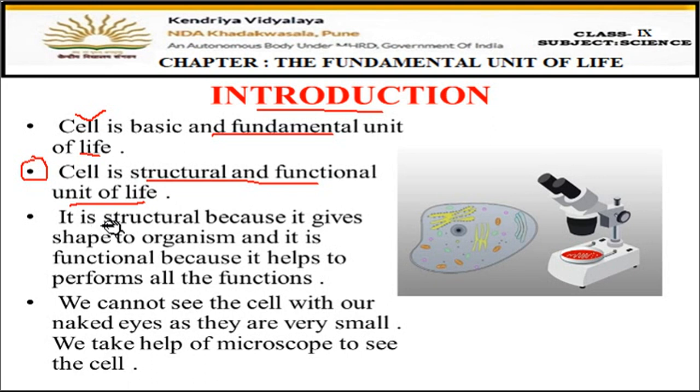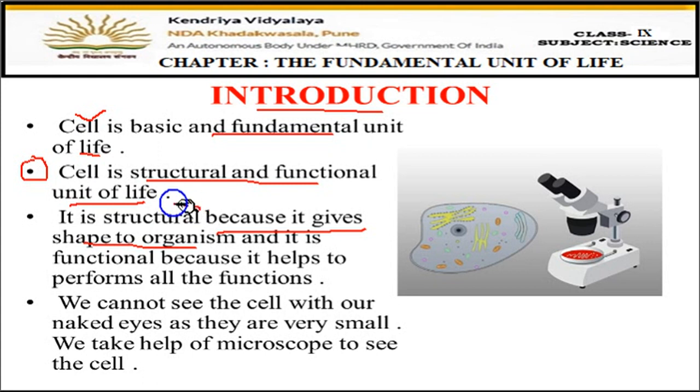This is because cells have made all the human beings, all the plants, all the insects and all the types of living organisms which are present on this earth. So we call the cell the structural unit because it gives shape to an organism. Because the cell makes the whole body of an organism, it gives shape to the organism.